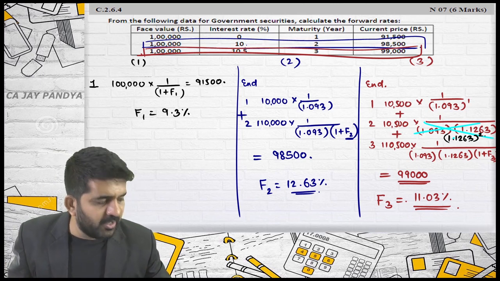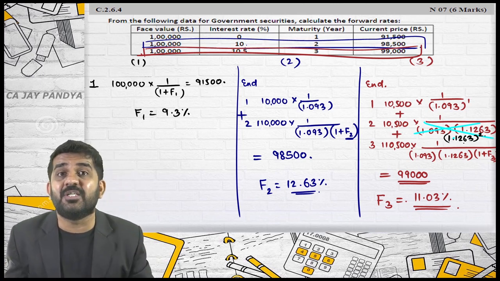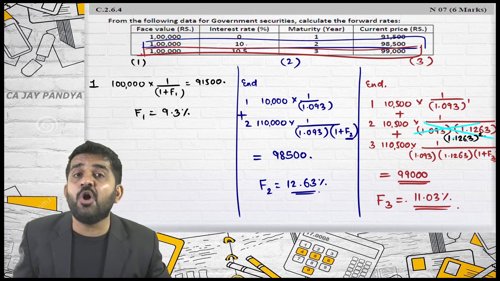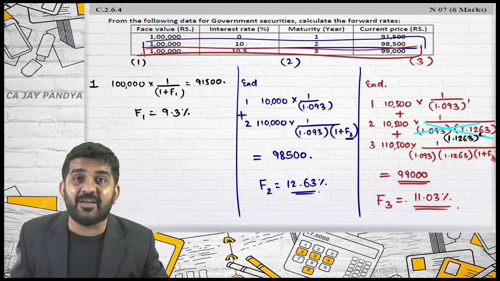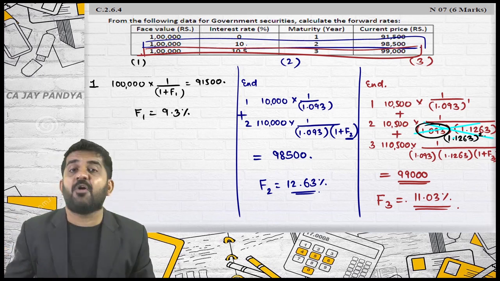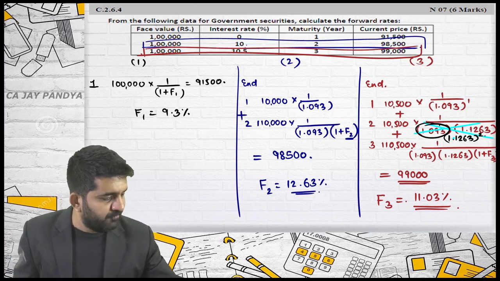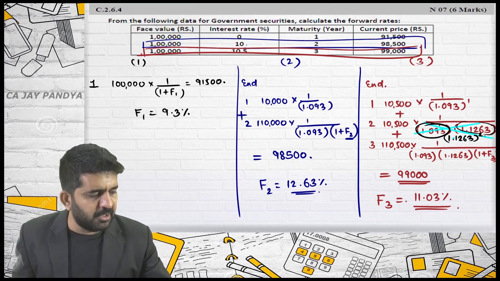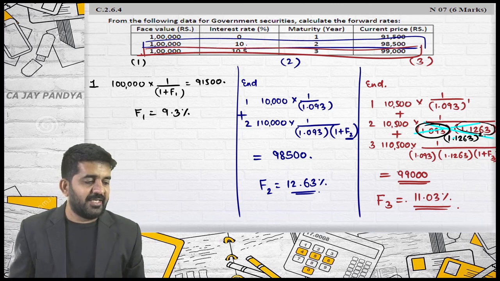This 1.1263 is not a 2 years rate. It will never be first year rate. This is a rate only for second year. Then the other multiple should be for first year only. If you are taking this rate for second year only, then this multiple should be first year. Is it alright?